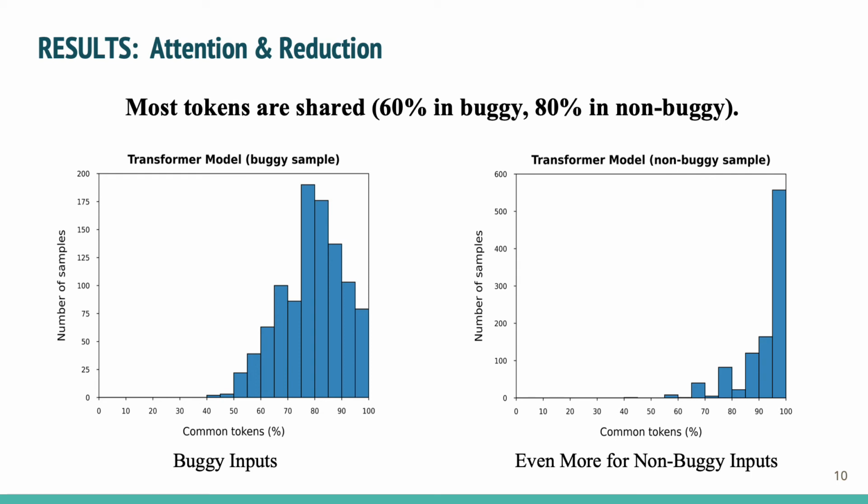We next evaluate the similarity between the tokens in the reduced program and the tokens found by the attention mechanism. The following figures show the similarity in the buggy inputs and non-buggy inputs for the transformer model. We observe that a large portion of tokens is shared between attention and reduction. On average, more than 60% in buggy input and more than 80% in non-buggy input.